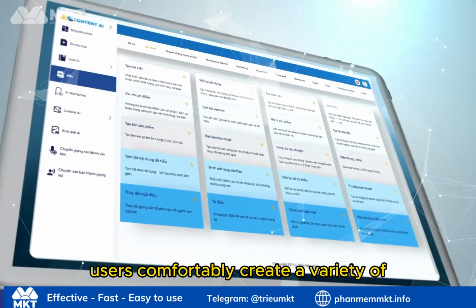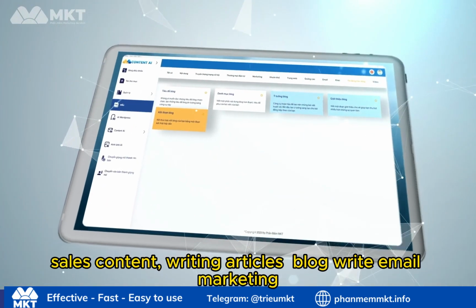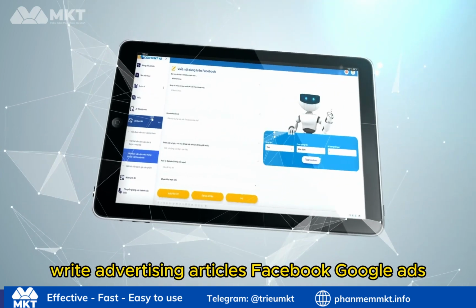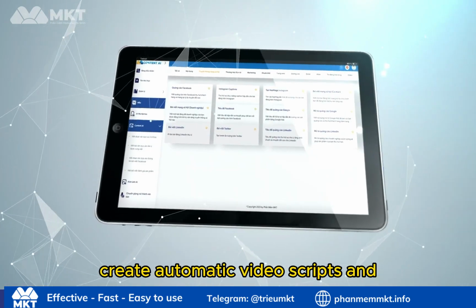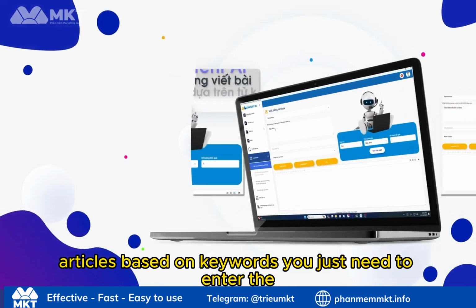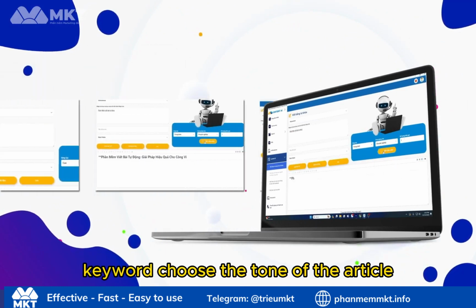Content A helps you create content using artificial intelligence to help users comfortably create many different content, such as writing standard sales content, writing articles, blogs, emails, marketing, advertising articles, Facebook, Google Ads, creating automatic video scripts, and many other features, such as automatically writing articles based on keywords.